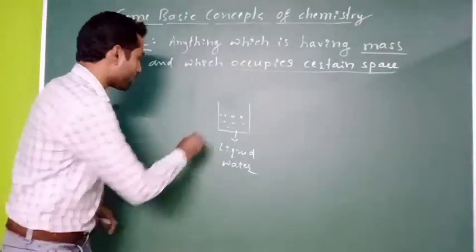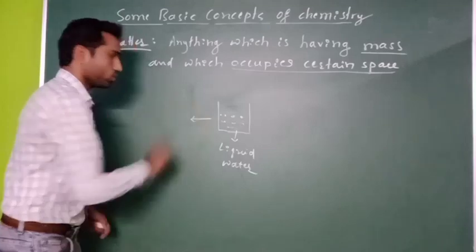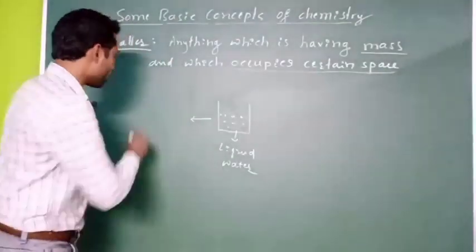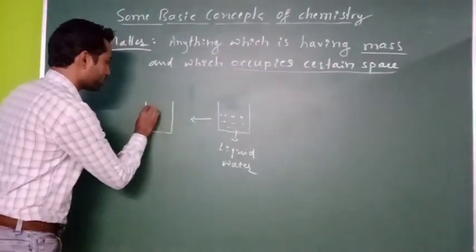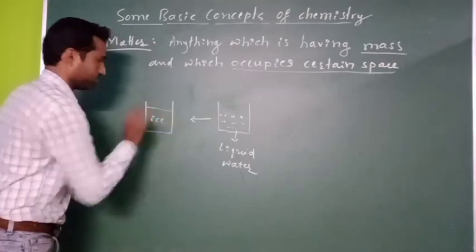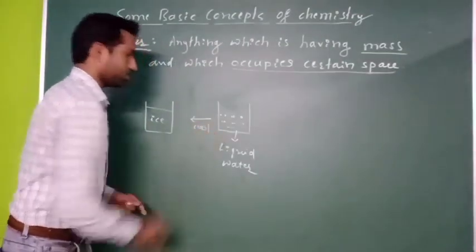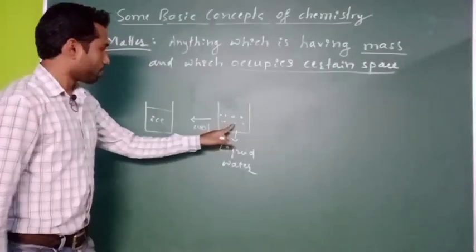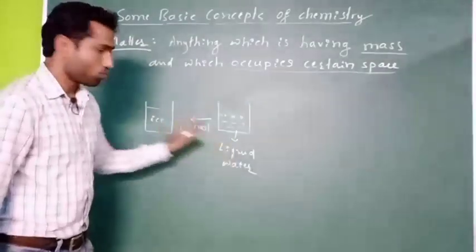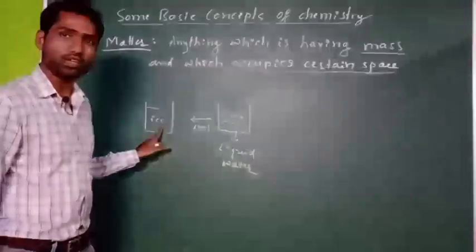Right. So what I am going to do is cool this water to ice. So it becomes ice. Liquid water is matter. What about ice? Whether ice is a matter or not, let us check whether it fulfills these criteria.